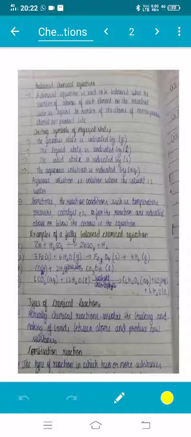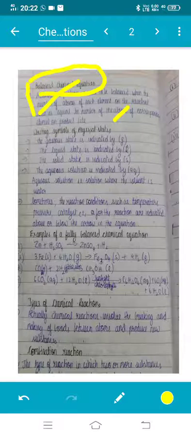The balanced chemical equation. What is a balanced chemical equation? A chemical equation is said to be balanced when the number of atoms of each element on the reactant side is equal to the number of atoms of the corresponding element on the product side. Why does the chemical equation have to be balanced? First we have to tell that reason. Because of the law of conservation of mass, the mass of the reactants has to be equal to the mass of the products.